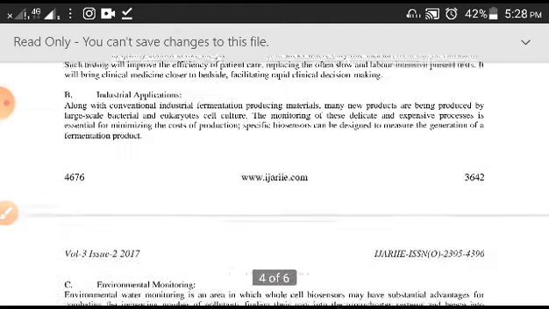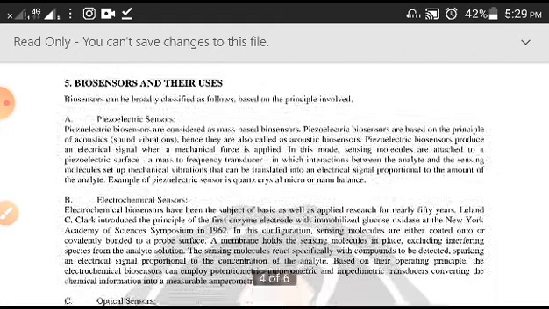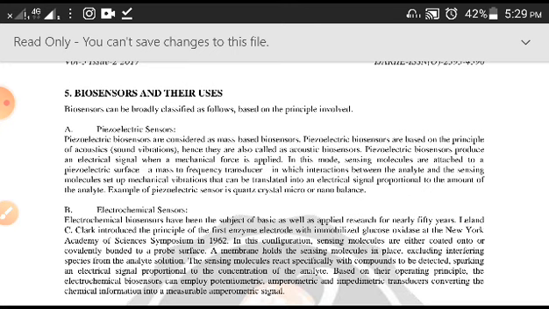So these are some very potential applications of the biosensors, and I have told you how these different types of biosensors differ from each other, because their transducers are different, and transducers are different on the basis of what kind of signal they are receiving. It depends on what kind of biological substance is used, what kind of analyte is involved, and what needs to be sensed. On that basis the different transducers have to be designed, and when the transducer is designed this way, it can be fit into different biosensors, and like that different biosensors come into existence.